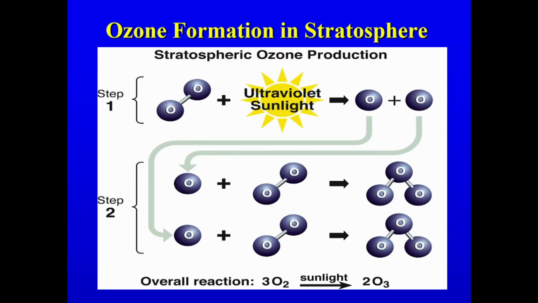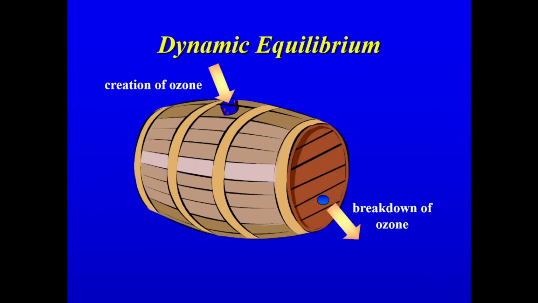So this is the way how the ozone molecule gets formed in the stratosphere. Before 1970, there was a dynamic equilibrium between the creation of the ozone and the breakdown of the ozone.